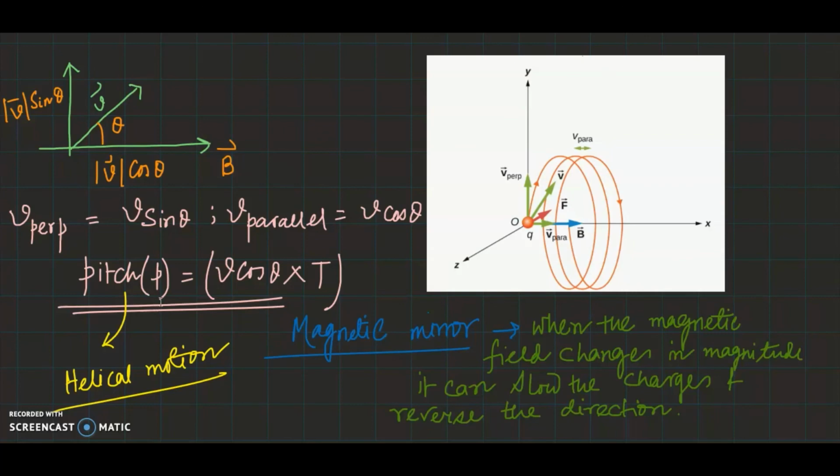Now sometimes it may also happen that the magnetic field increases in the direction of the motion of the charged particle. The field will exert a force to slow the charges and even reverse the direction of the charged particle, and this is called the magnetic mirror. So the magnetic mirror, when the magnetic field changes in magnitude, can slow the charges and also reverse their direction.